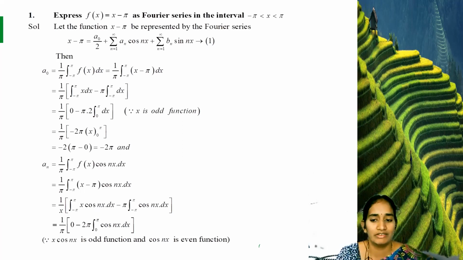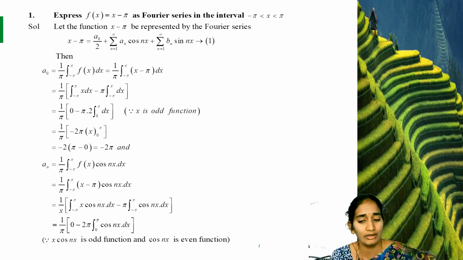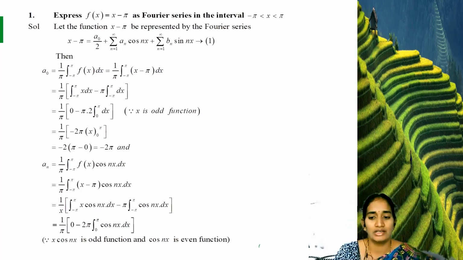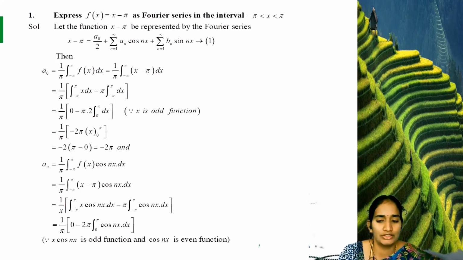We are only talking about functions here, not numbers. The product of two even functions, or two odd functions, gives an even function. Multiplying an odd and an even function gives an odd function. So x times cos nx is an odd function, which is why we substitute 0 here. Every cos is an even function and sine is an odd function.